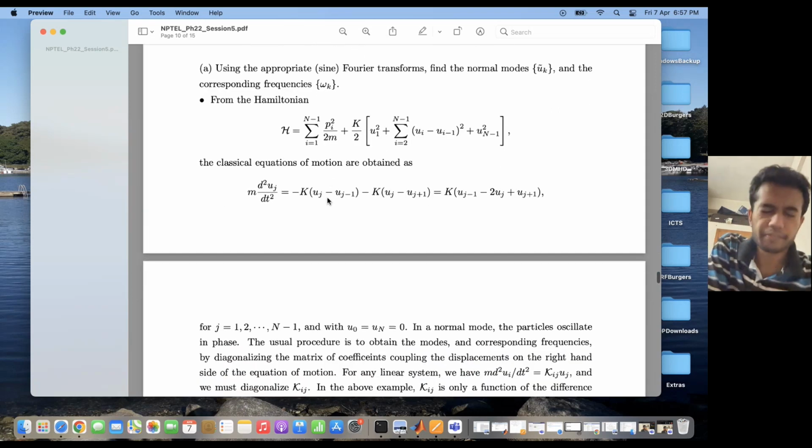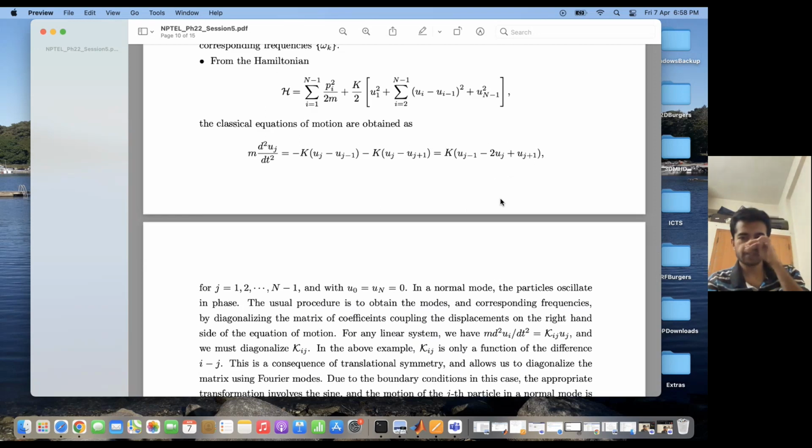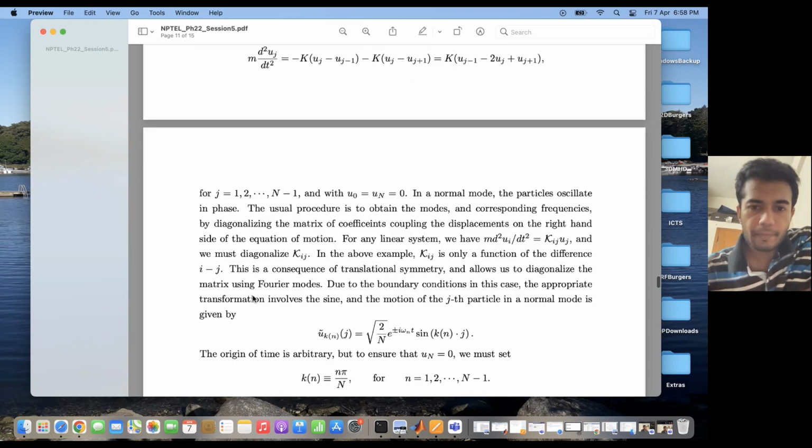This is the equation of motion for the jth oscillator: m uj double dot is equal to minus k (uj minus u(j-1)) minus k (uj minus u(j+1)). Nearest neighbor coupling. So this is equal to k times (u(j-1) minus 2uj plus u(j+1)). This is the equation of motion for the jth oscillator, and j can go from 1 to n minus 1 with un and u0 fixed at 0.